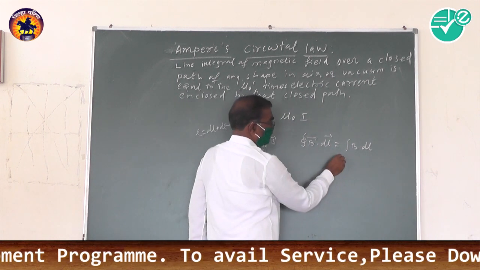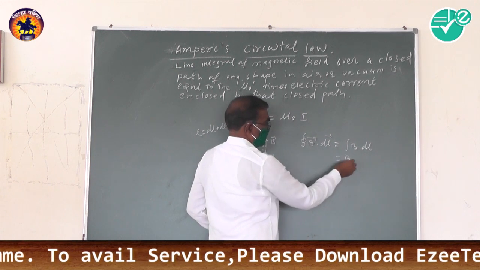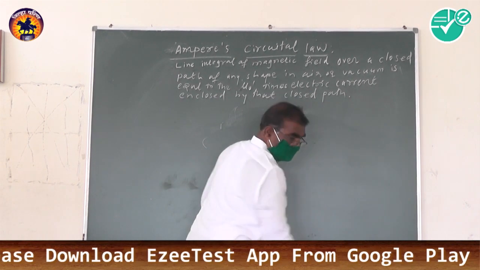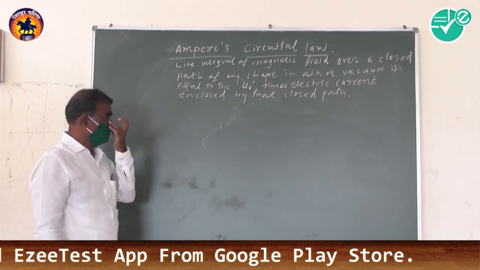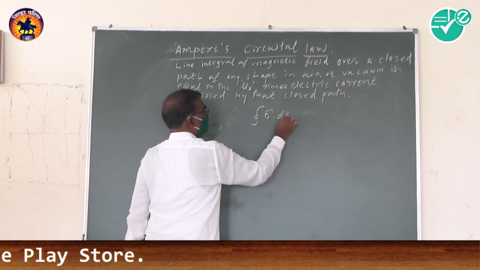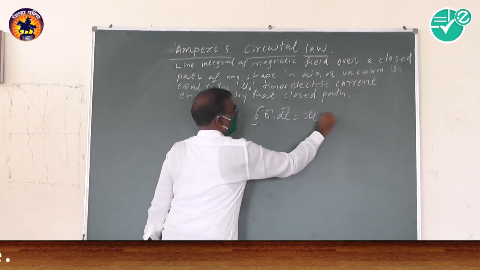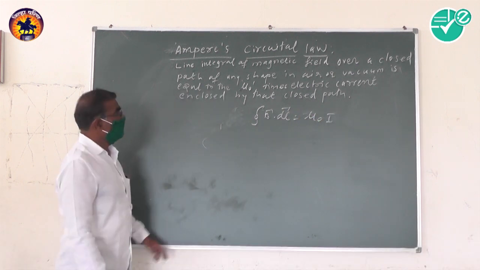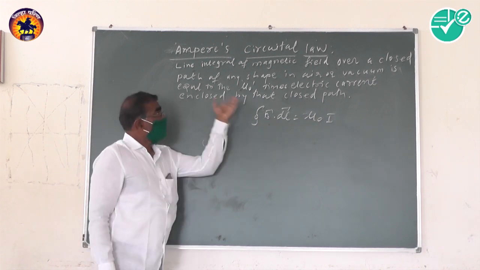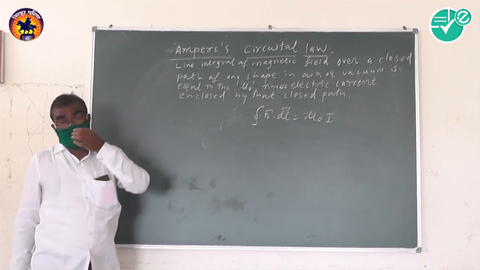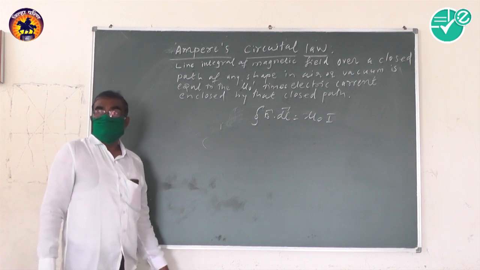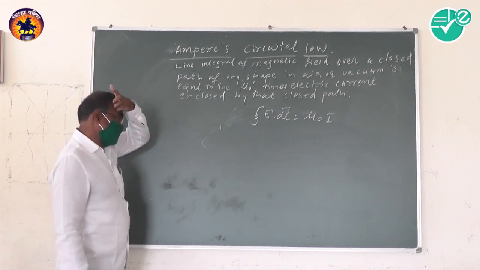The line integral of magnetic induction, B dot dl, equals mu 0 I. Ampere's circuital law is used to obtain the magnetic induction at a point due to a long straight conductor.